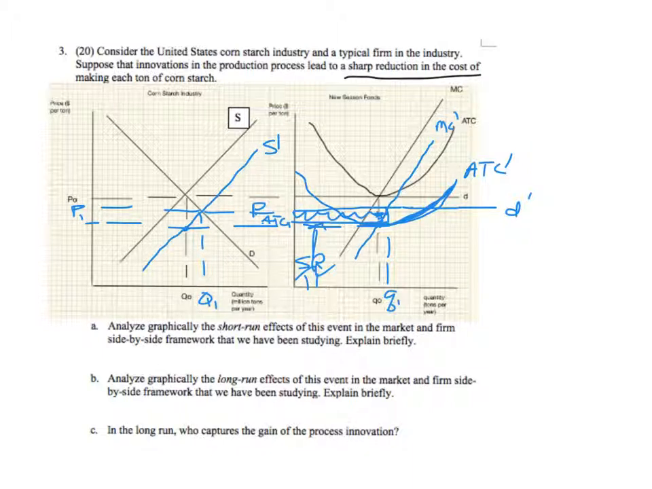Let's do the long run in red. In the long run, firms are making profits, so there's going to be entry. How much? Until profits are driven back down to 0. Price is driven down to P2. And firms in the industry are back to making 0 economic profit, producing at Q0.